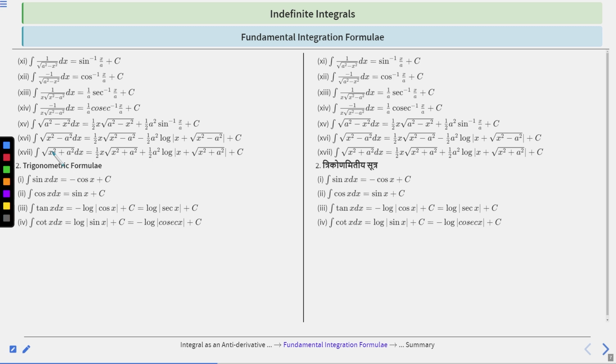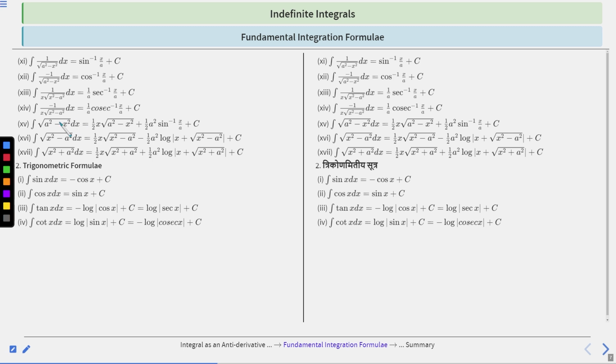Next one is 16. Integration of root over x square minus a square dx is equal to 1 by 2 x root over x square minus a square minus 1 by 2 a square log mod x plus root over x square minus a square plus c. Next one is 17. Integration of root over x square plus a square dx is basically 1 by 2 x root over x square plus a square plus 1 by 2 a square log mod x plus root over x square plus a square plus c. You have to remember these things, right?